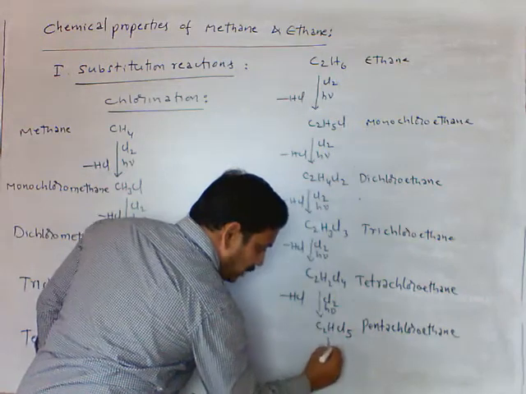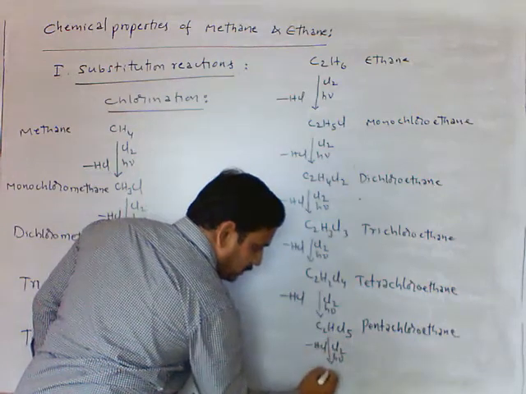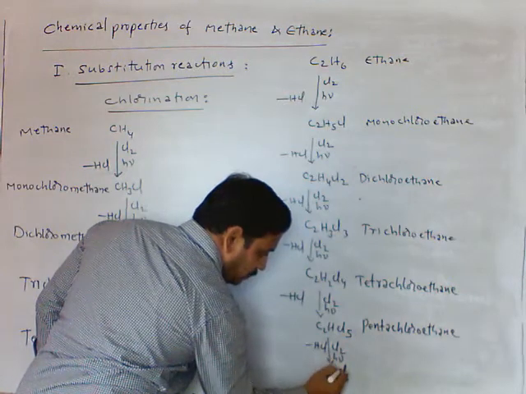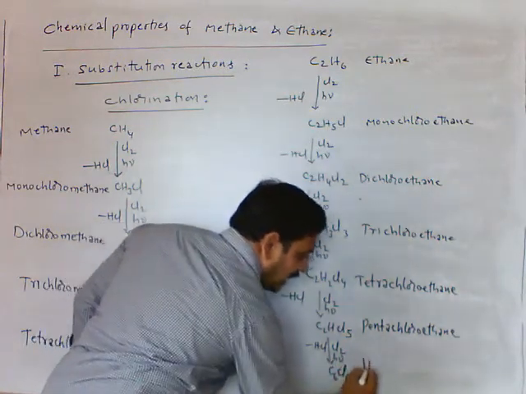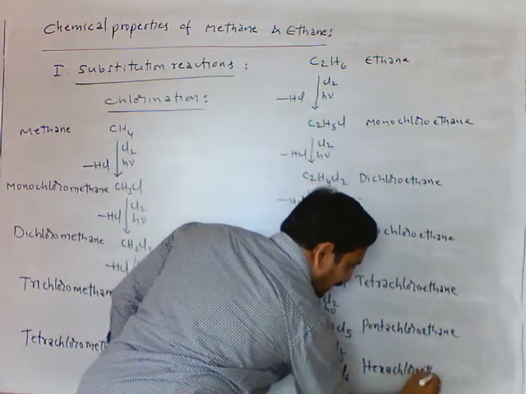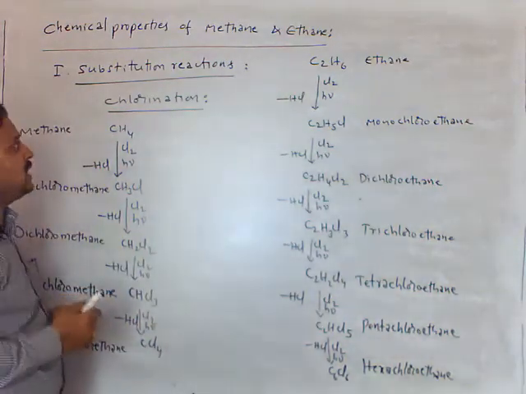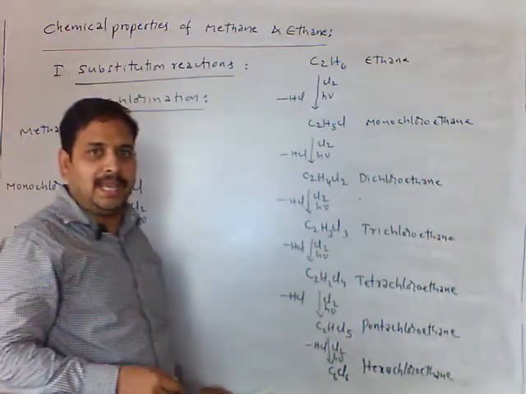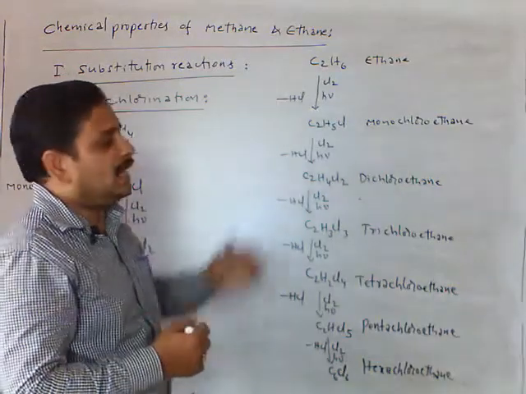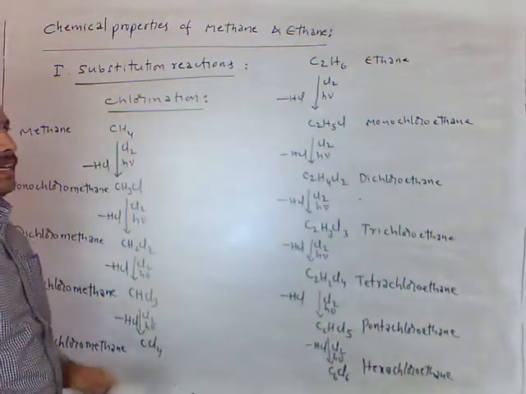Next one is chlorination in presence of sunlight, we get C2Cl6. This we call as hexachloroethane. So these are the products formed in chlorination of methane and ethane. All the hydrogens are replaced with halogen, the reaction proceeds. That's why this substitution reaction, that is chlorination, is a chain reaction.